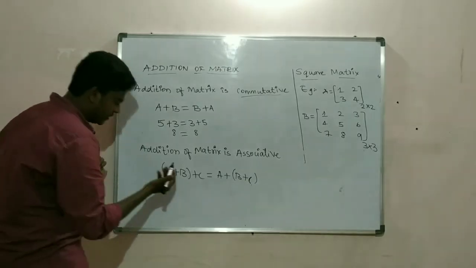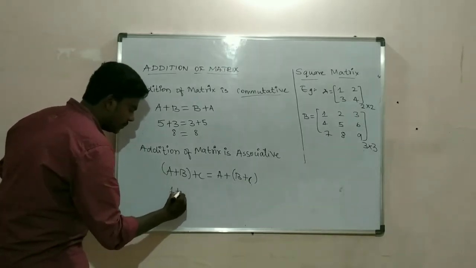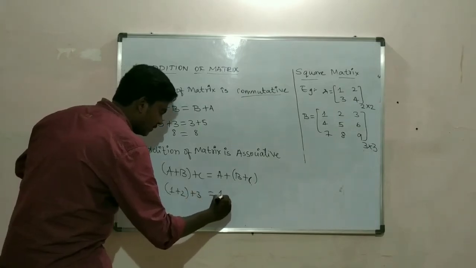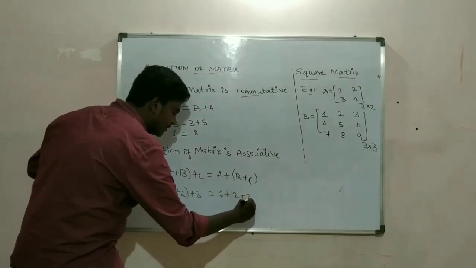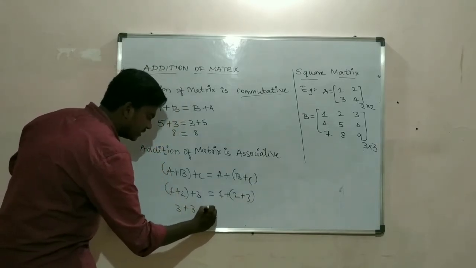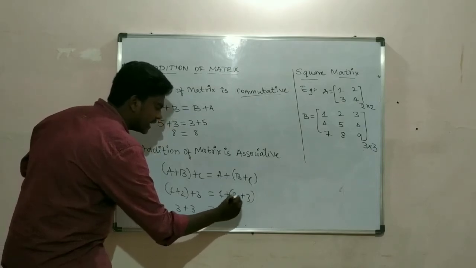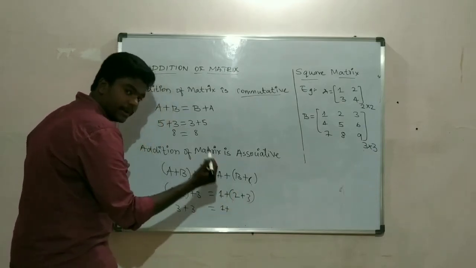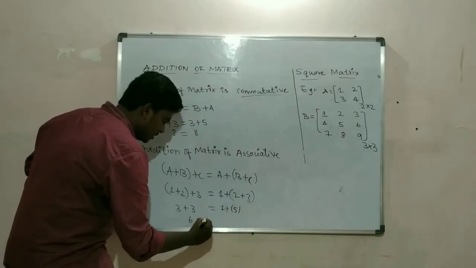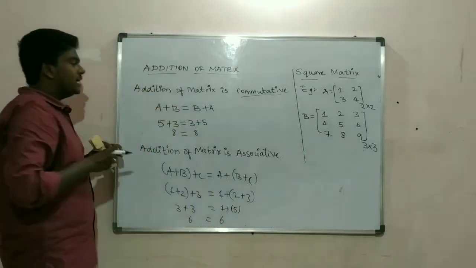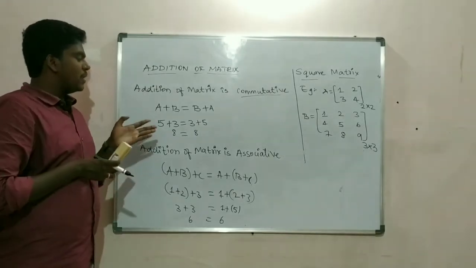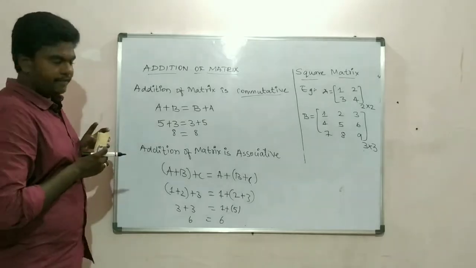Associative is nothing but, for example, I take (1 plus 2) plus 3, then I take 1 plus (2 plus 3). 1 plus 2 is 3, plus 3 is 6. Then 1 plus, first I'll calculate the numbers that are in the bracket, so 2 plus 3 is 5, so it is 6 equals 6. With a similar condition, addition of matrix holds true. So addition of matrix is commutative as well as associative.